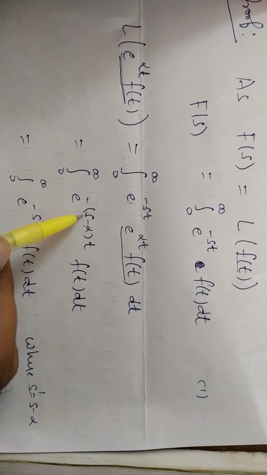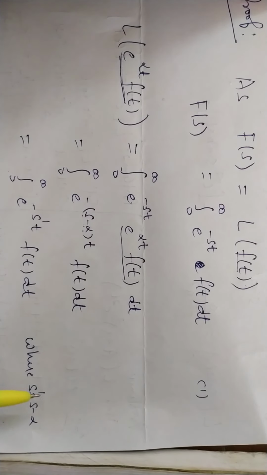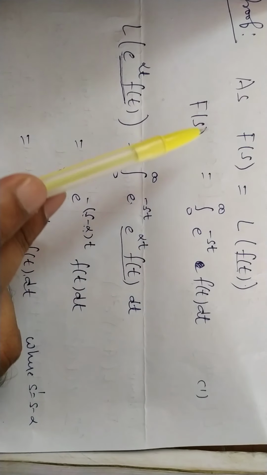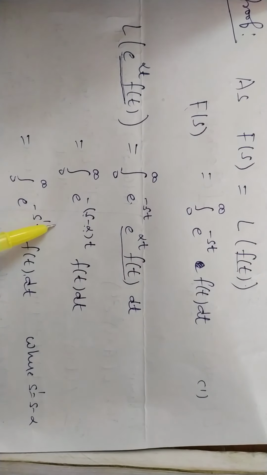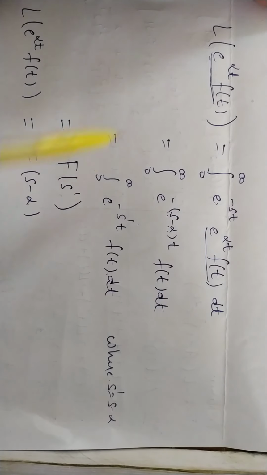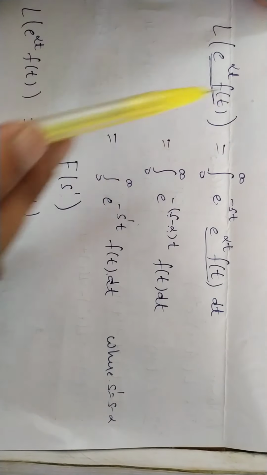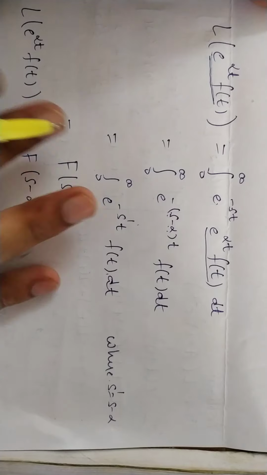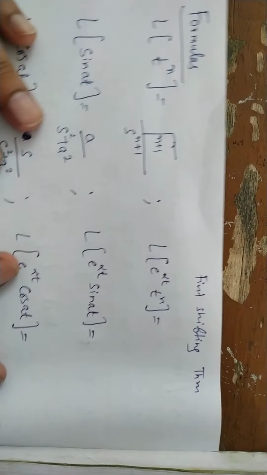Now put s minus alpha as s dash, where s dash is s minus alpha. Now this expression is just like expression number 1. Here s, so we can write it is F(s). So here s dash, we can write this expression as F(s dash). Again putting the value of s dash here, s minus alpha. So we get Laplace of e raised to alpha t f(t) is equal to F(s minus alpha). Is it okay? It simply means if a function is multiplied with an exponential function, then in the answer s will change into s minus alpha. Now we will tell how to do the problems.